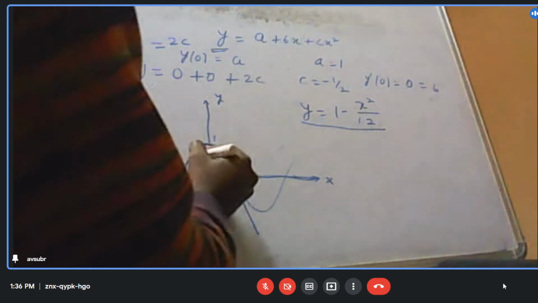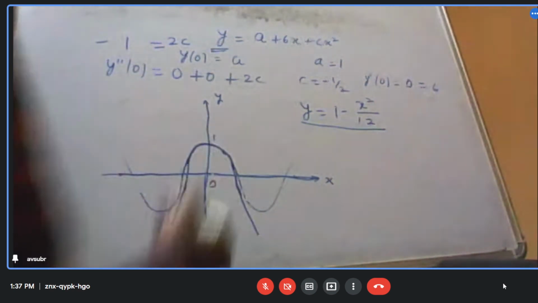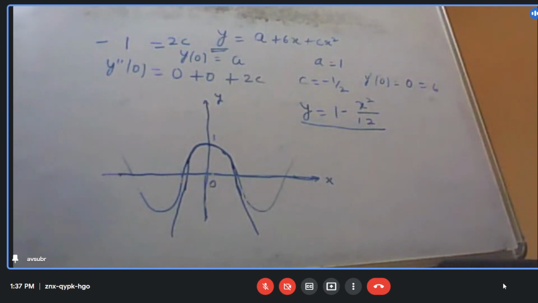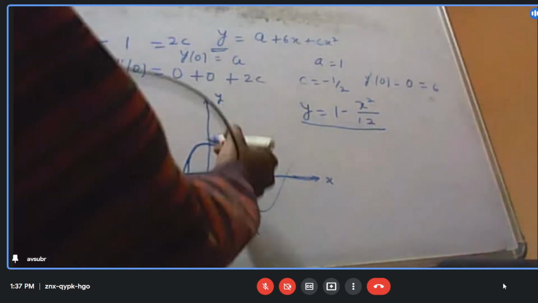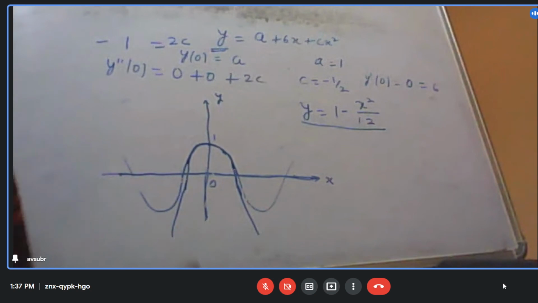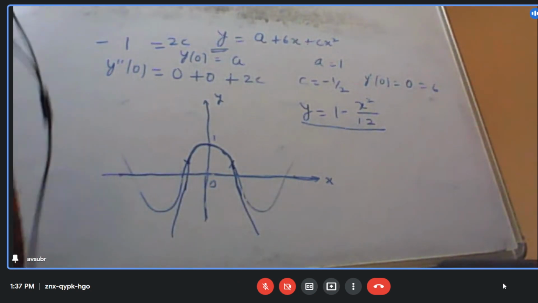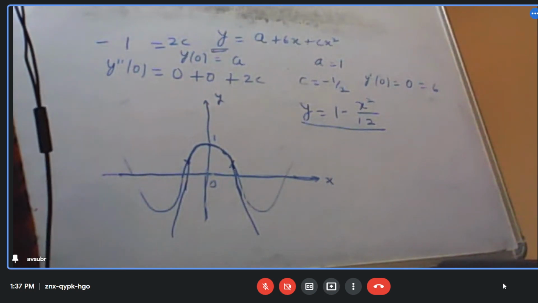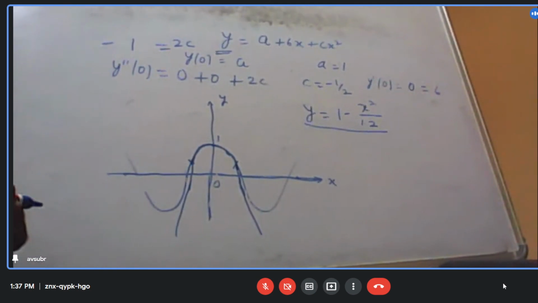All right, so now you can see up to this point they match. My plot may not look very good, but this is how you can plot it and find out. So now at least I can go up to this point, but beyond that, is it a good approximation?